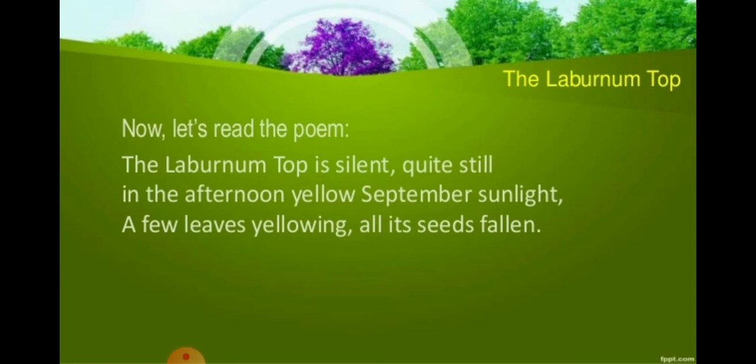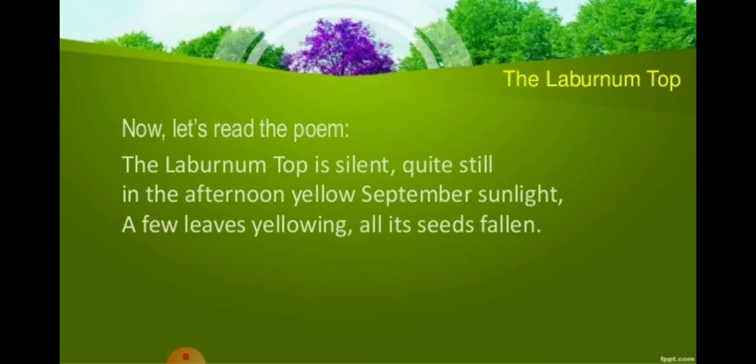When? In the afternoon, yellow September sunlight, a few leaves yellowing, all its seeds fallen. Right? The laburnum top is silent and motionless. And on a September afternoon, the golden sunlight is spread on it. Blazing, shining sunlight is spread on it.